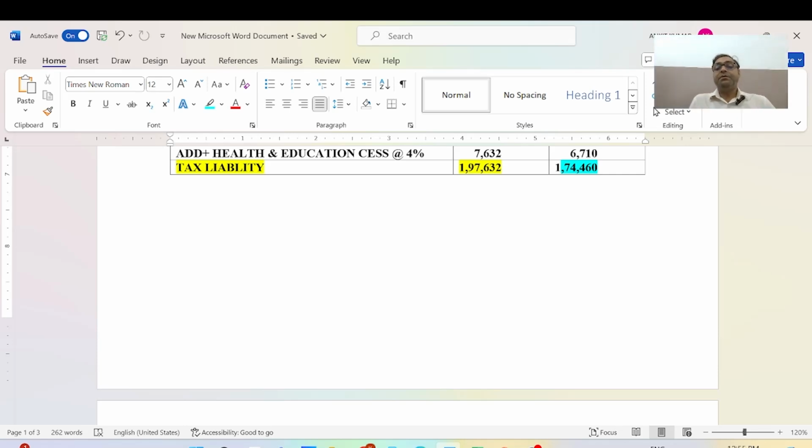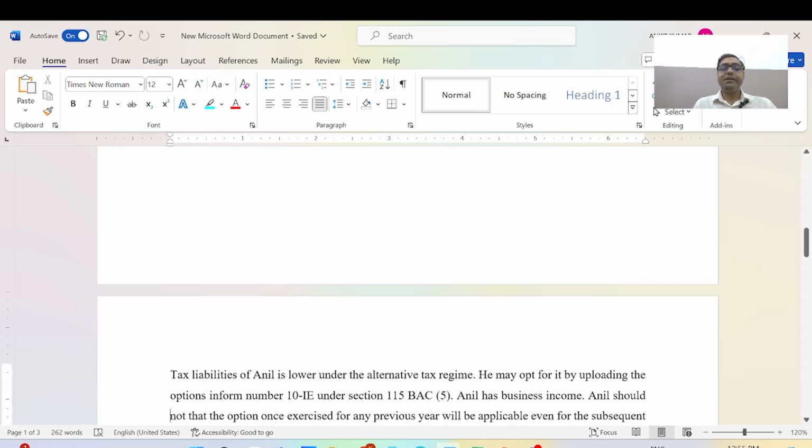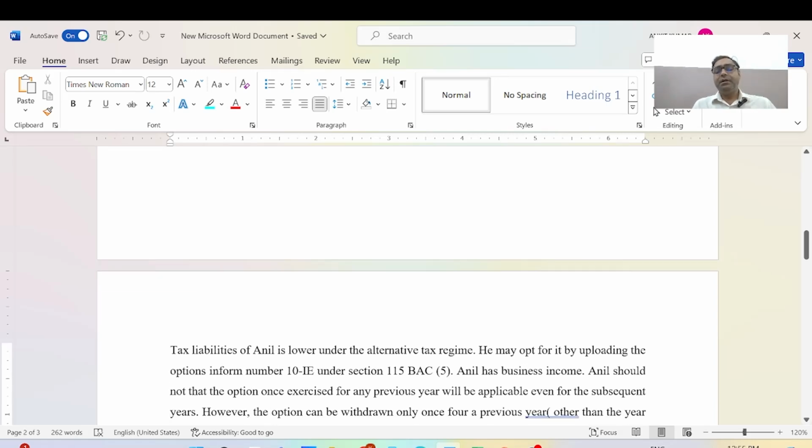He is paying minimum tax as per the new tax slabs, 17,232 rupees less than under the old regime. The alternative tax regime is the new tax regime.